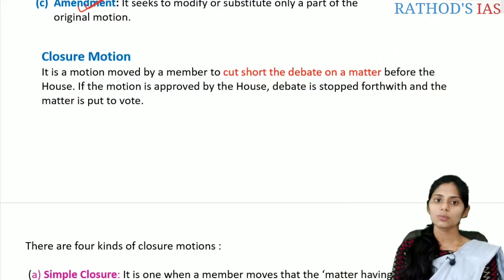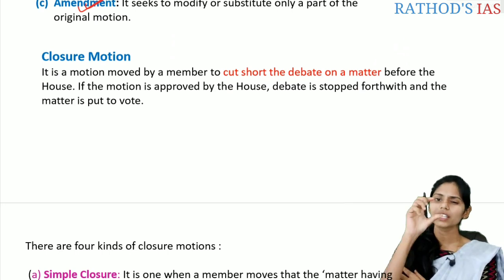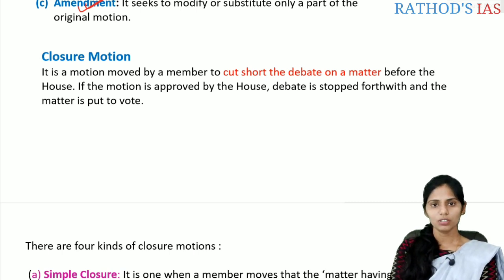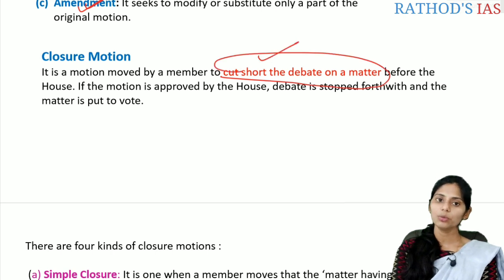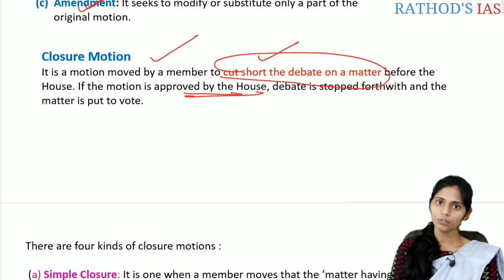So let us see the closure motion. I think many of you know about this closure motion. It is a motion which is moved by a member mainly to cut short the debate of any matter before the house. Whenever they want to cut short the debate regarding any matter, they will move this closure motion. If this motion is approved by the house, then the debate on that topic will be stopped and it will be put forth to the voting.